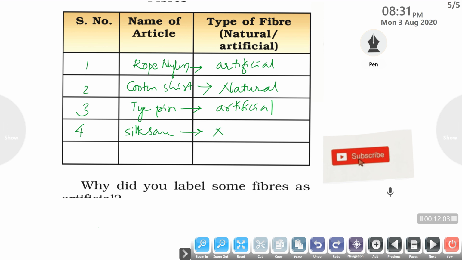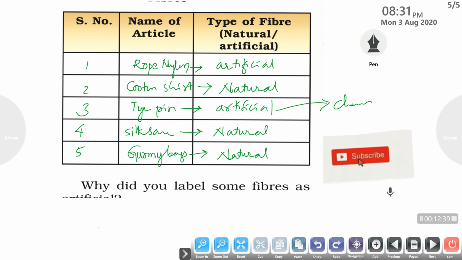It is a living being, that's why it is natural. Simple: natural means it is obtained from living beings. Gunny bags are prepared from gunny plants, that's why it is natural. They are prepared from living beings, plants and animals. And artificial fiber means they are prepared from chemical substances in the factory by human beings.